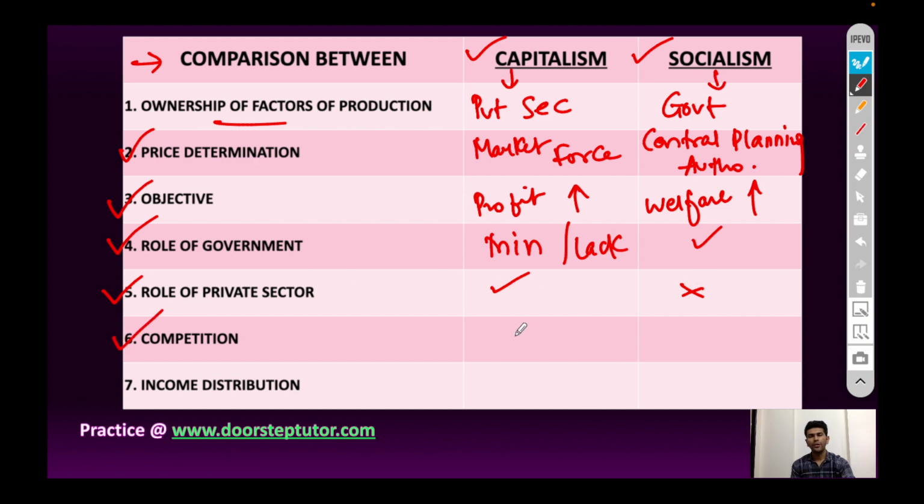Competition: in case of capitalist economy there is full competition in the market, and the absence of competition in case of socialist economy. Income distribution: in case of capitalism there is income inequality, and in case of socialist economy there is income equality.